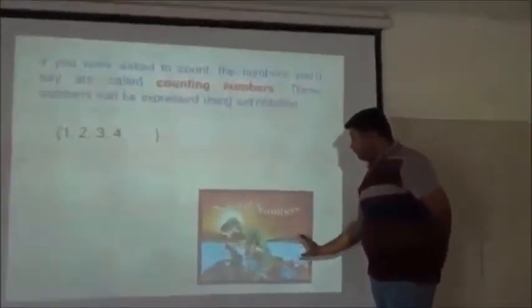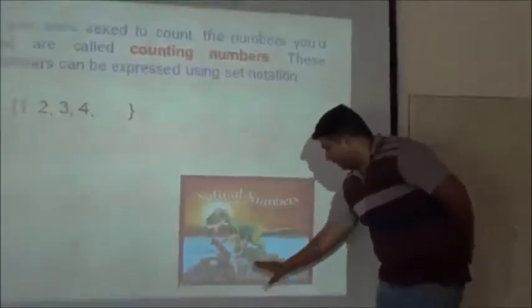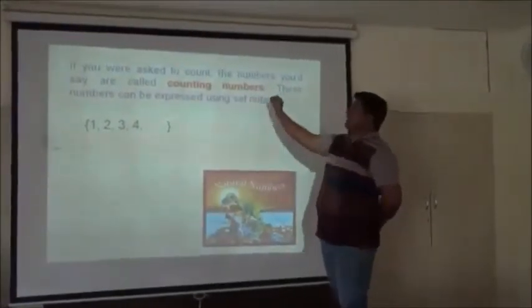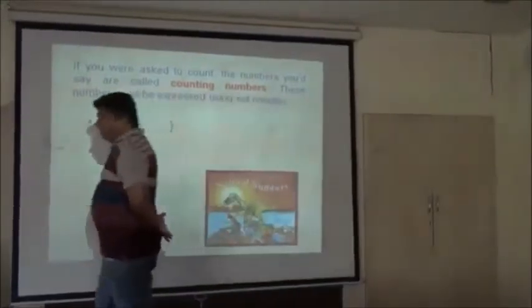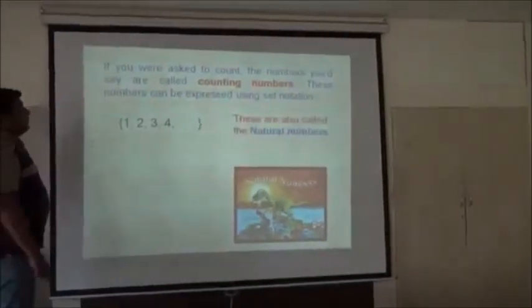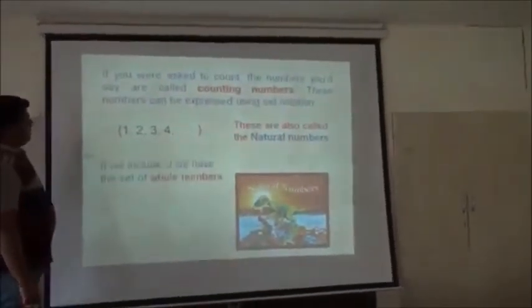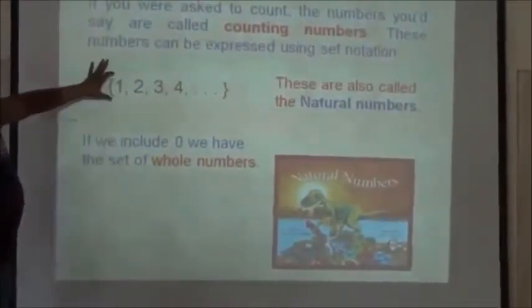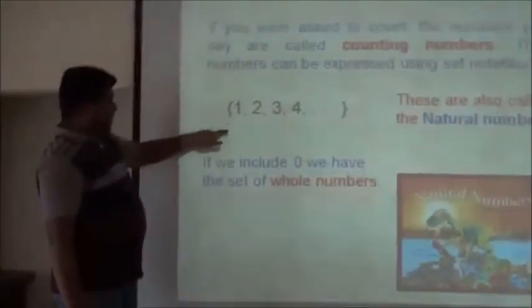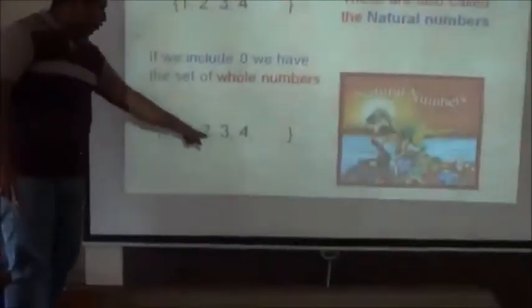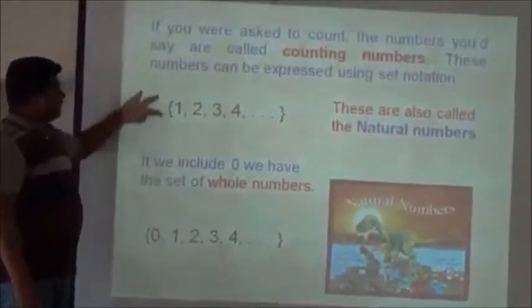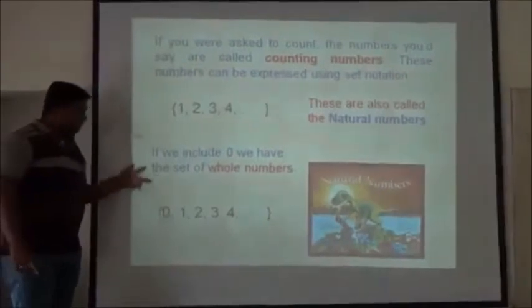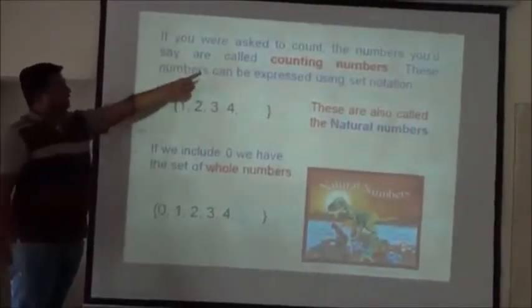This is a very funny picture of natural numbers. This is a dinosaur, and here are the numbers which are natural. This concept is natural, that's why we say natural number. All counting numbers are called natural numbers. If we include 0, we have the set of whole numbers. It means if we add 0 here, the set becomes 0, 1, 2, 3, 4. This is the whole number, this is the natural number. The difference is only 0. If we add 0, we get the whole numbers. And these are the natural numbers.